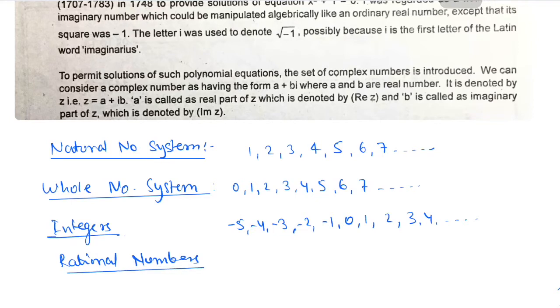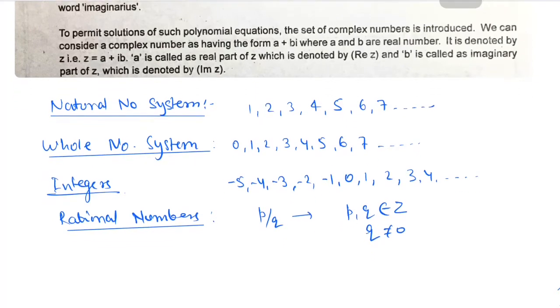Rational numbers are those numbers which can be written in the form p by q, some numerator upon a non-zero denominator, where p and q are integers, q not equal to 0. These numbers are called rational numbers.